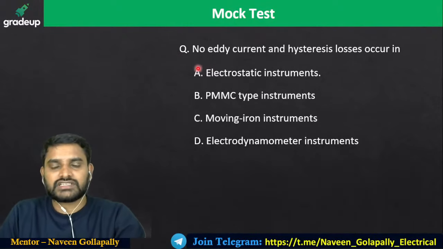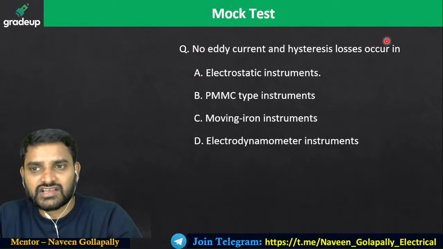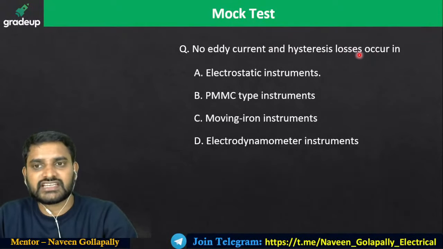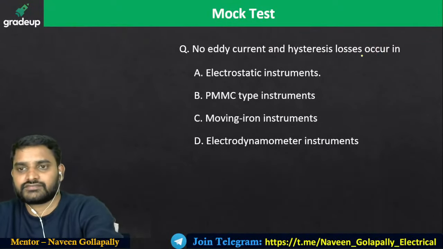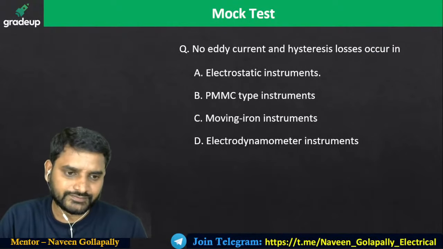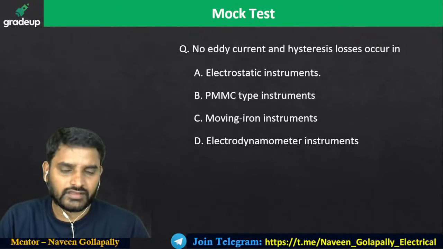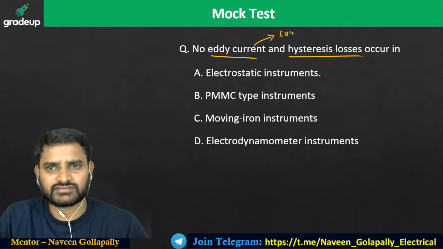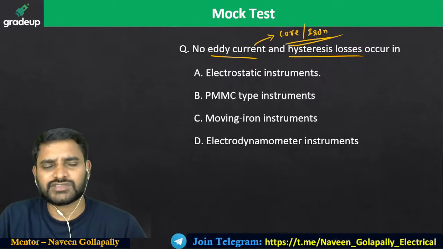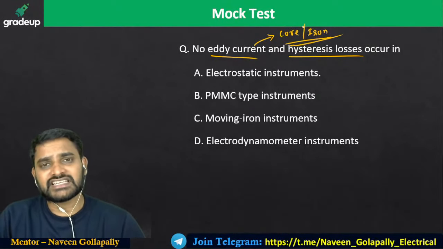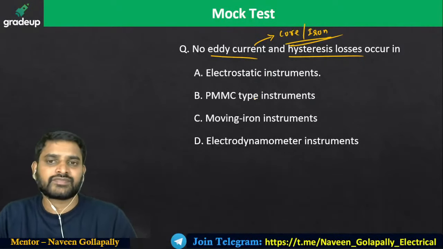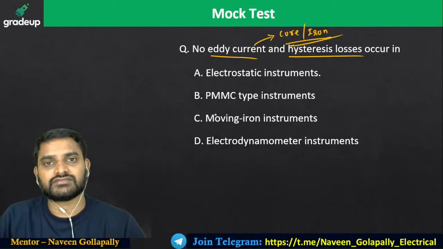Look at this question. No eddy current and hysteresis loss occurs in. Can you tell me what could be the answer? So if you are expecting eddy current and hysteresis, means there should be a core. There should be an iron material. If there is an iron material or core material, that means what? Iron material. So the demagnetization process definitely leads to deviation, and it might lead to eddy current flow also in that iron piece.